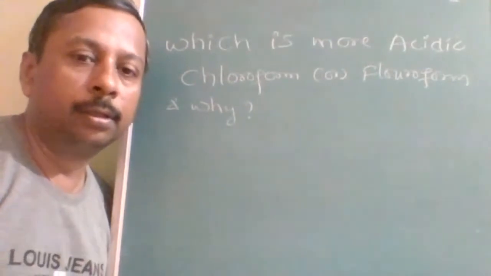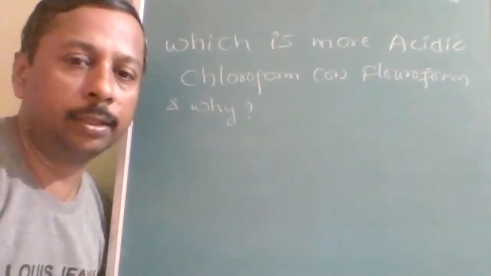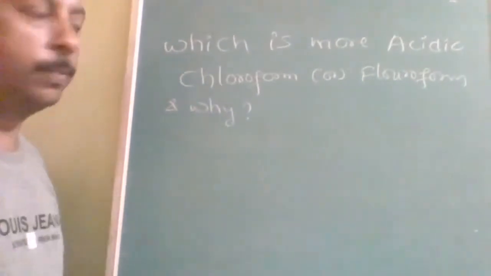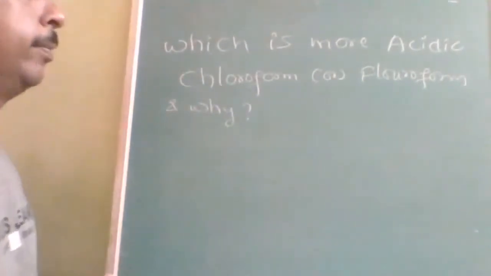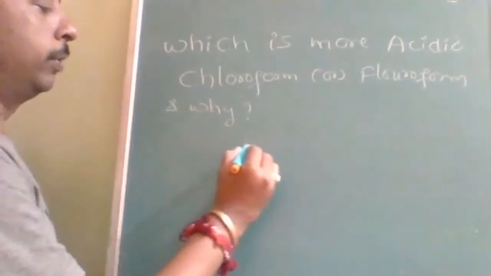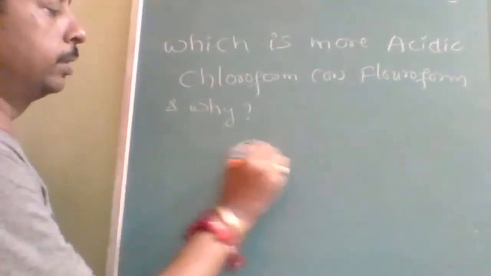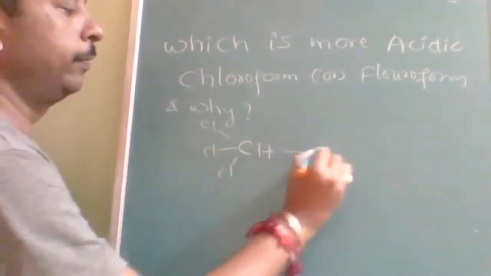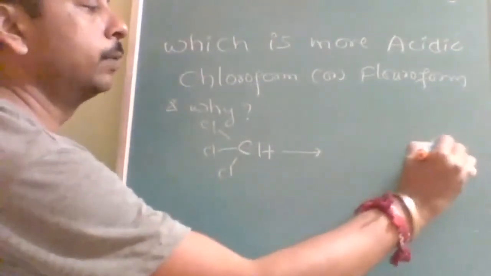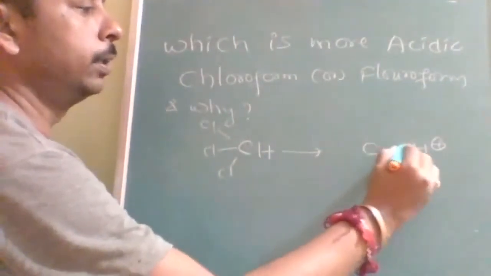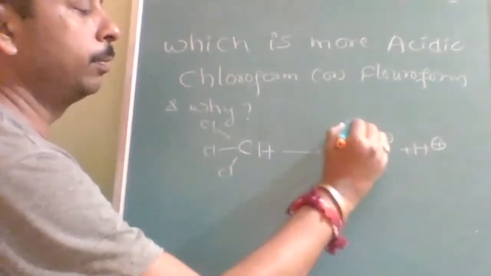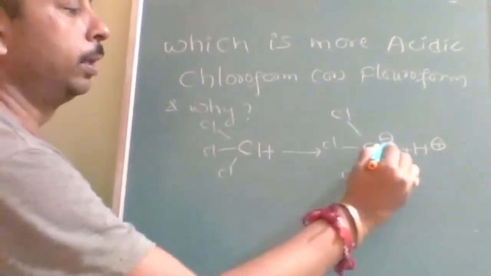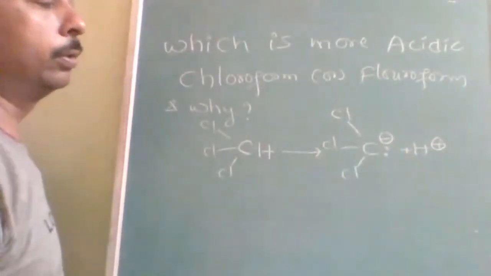Okay, so let's see the answers to this question. I'm explaining this. Acidic means, first of all, chloroform, CHCl3. If it is acidic, it will lose H plus. Then H plus is lost means an anion will be formed, a carbanion.